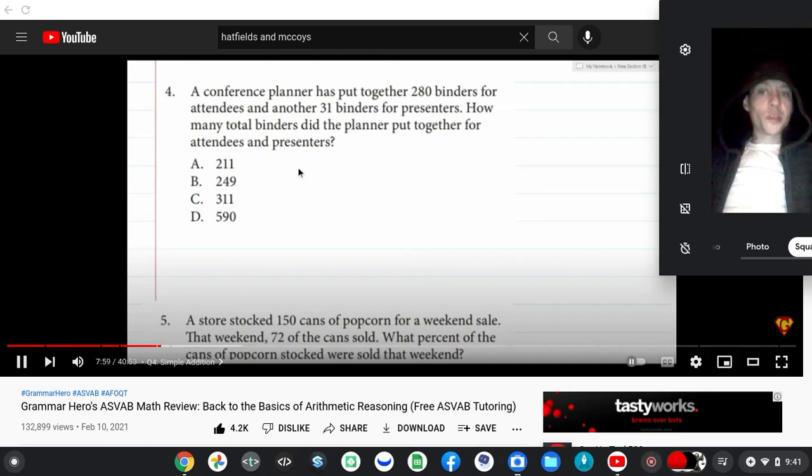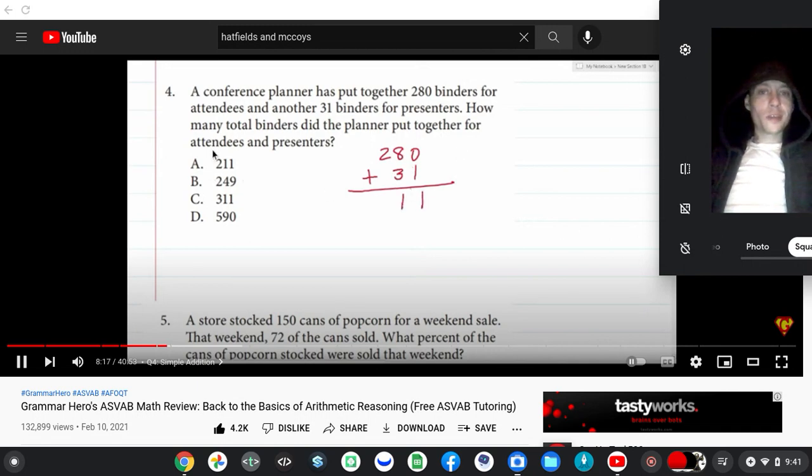How many binders did the planner put together for attendees and presenters? So this is simple addition. We have 280 plus 31. 0 plus 1 is 1. 8 plus 3 is 11.